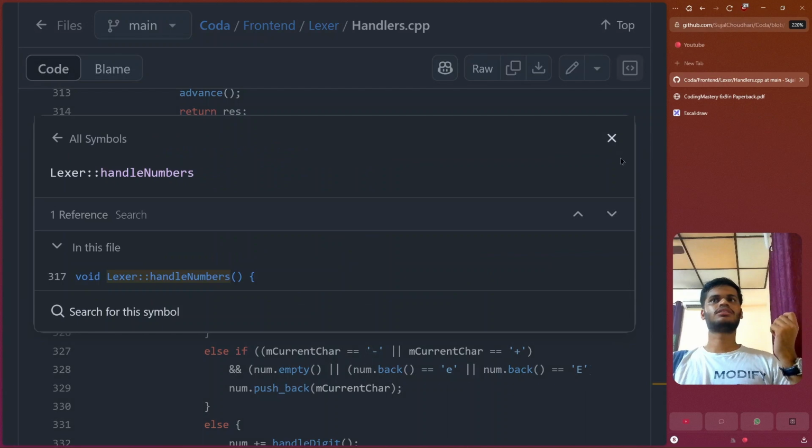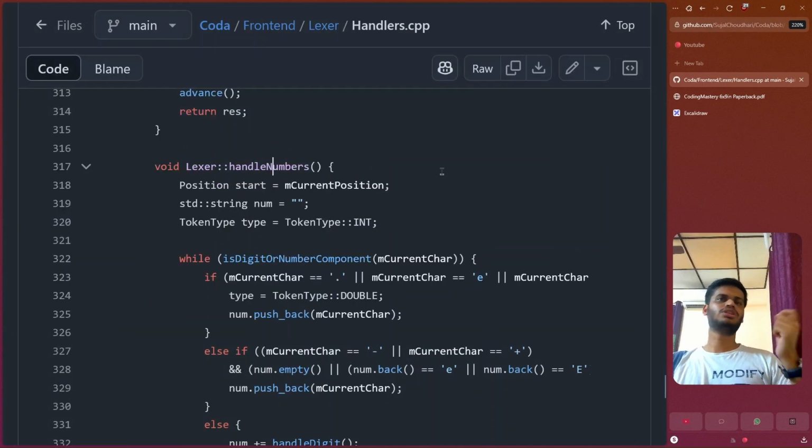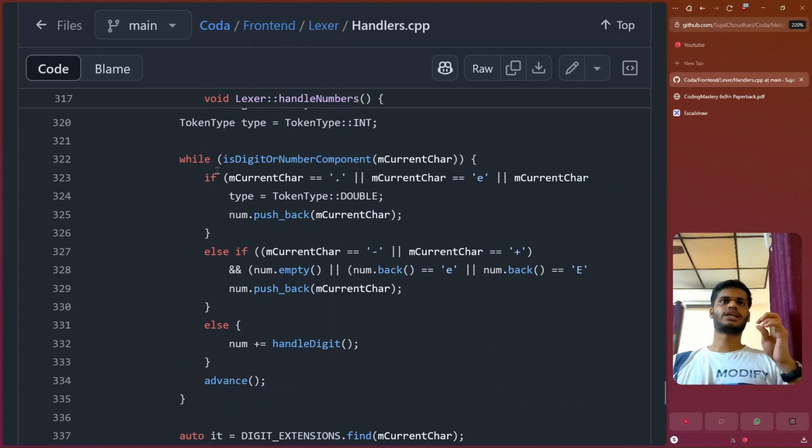When the handle number function is called, we know that the while loop we saw earlier encountered a number or a digit. That's why handle number is called. So till now we only have one digit, and we can say that the current token type must be an integer. We take a look at the next character.